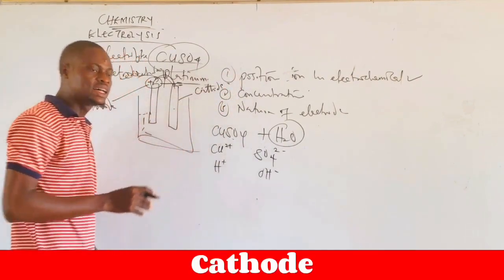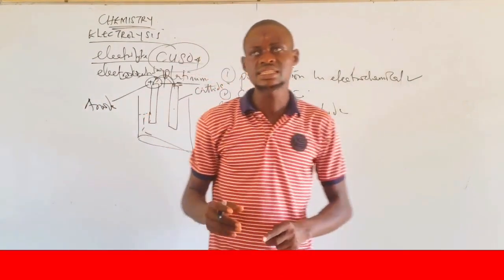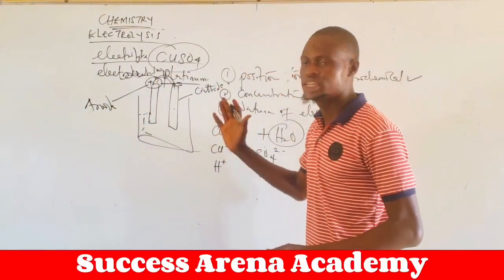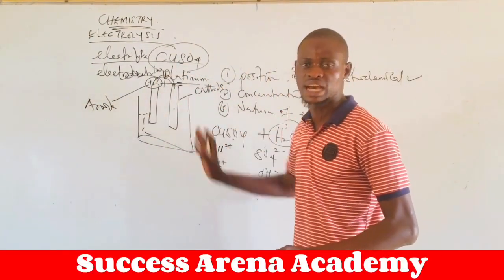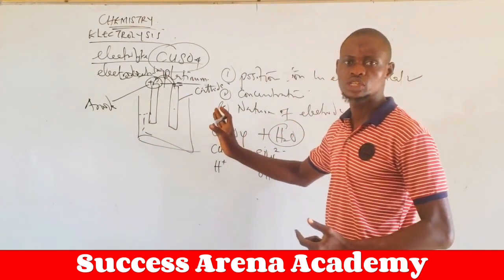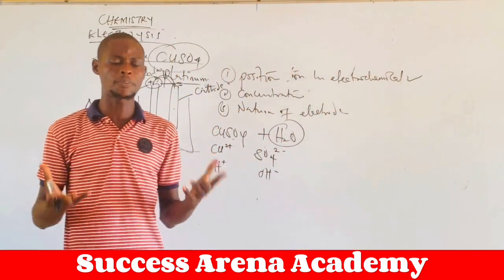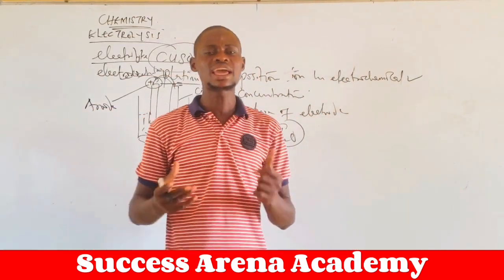Now, after the movement of ions, the next thing is what? Ions are meant to move to the anode and the cathode respectively. Which ions are moving to the anode? Which ions are moving to the cathode? There is one thing in physics: unlike charges tend to attract each other, while like charges tend to repel.